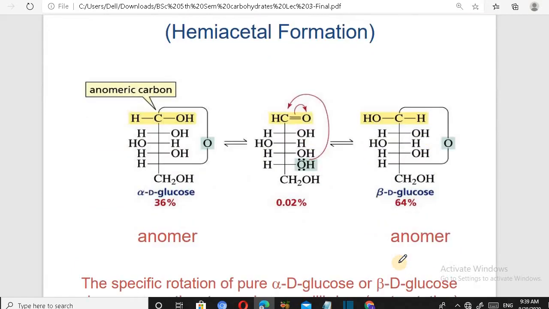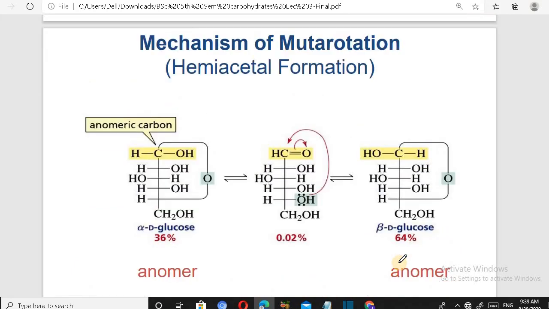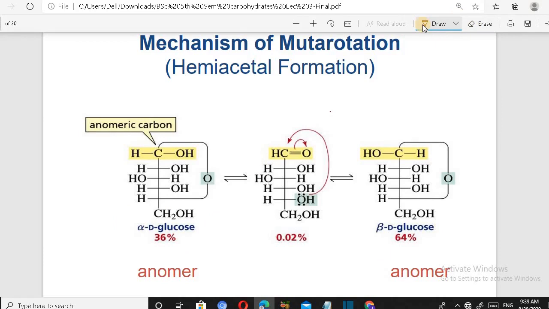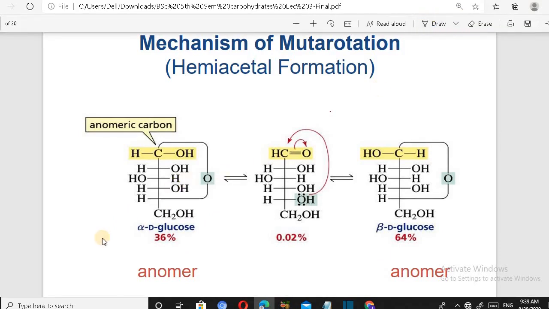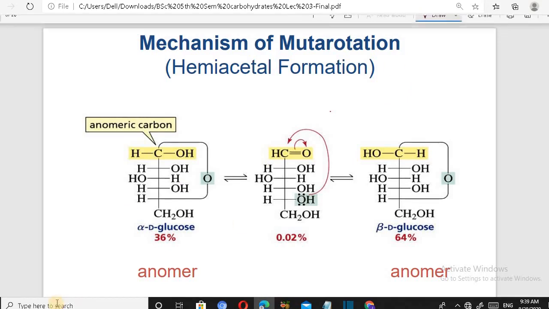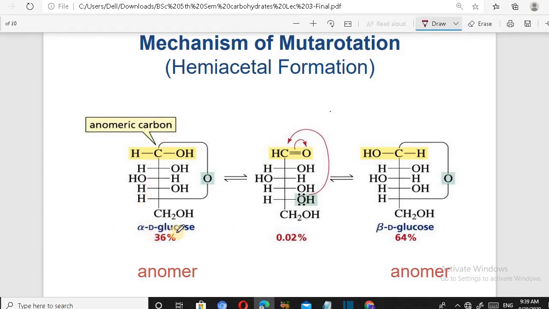So next is mechanism of mutarotation. As we already know what mutarotation is, it is the change in specific rotation with the time, and in this case we have taken glucose as the example, in which this is glucose.